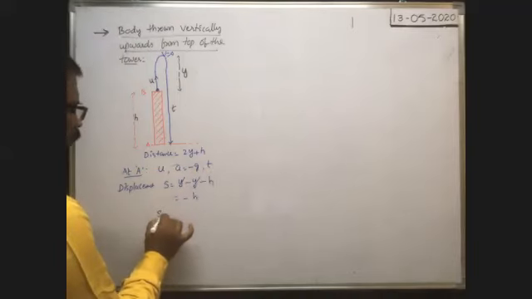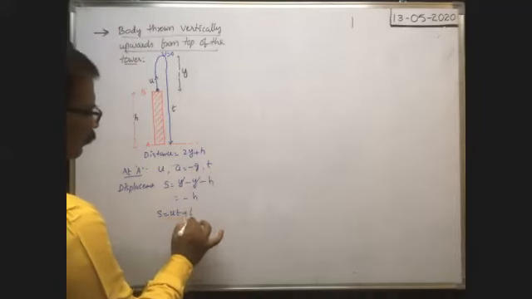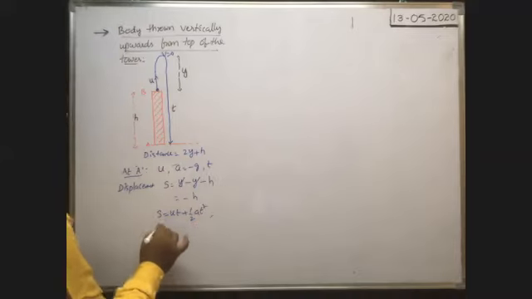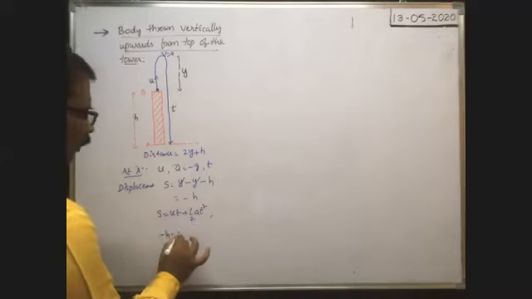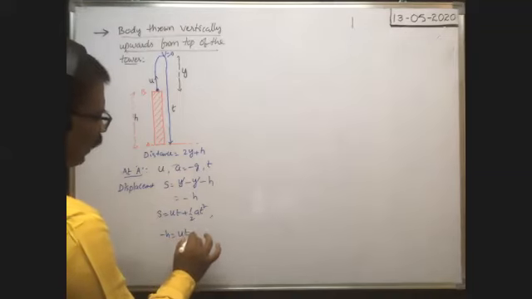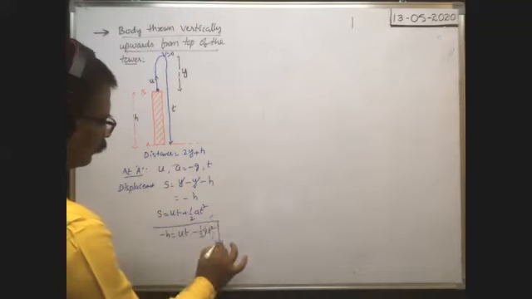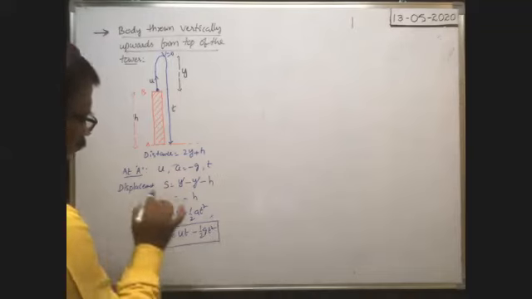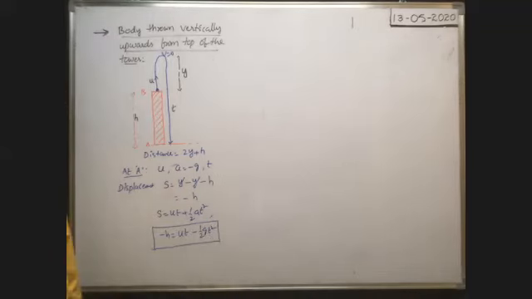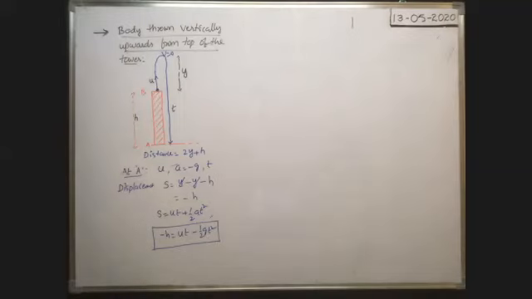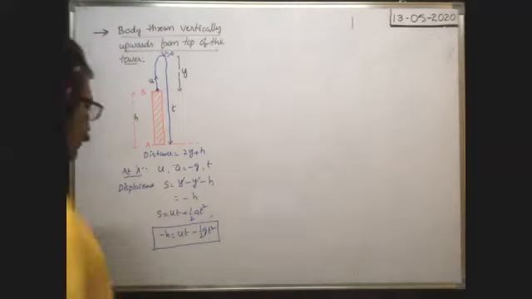From s is equal to ut plus half at square, s means minus h, u means u only, t plus half a means minus g into t square. This is in the case of a body thrown vertically upwards from the top of the tower. Okay. Now,